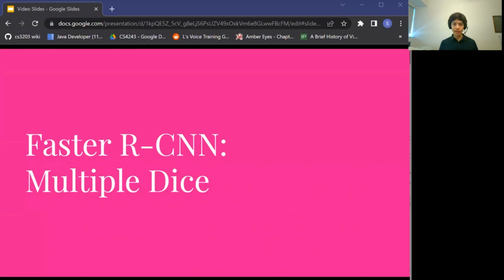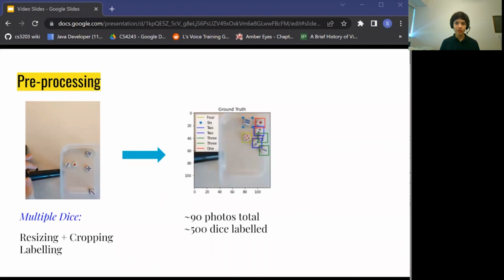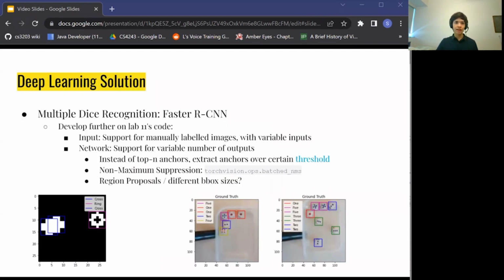And finally, we get into recognizing multiple dice inputs using Faster RCNN. As mentioned before, we manually captured our photos, and for multiple dice, I then manually labeled over 500 dice for the dataset. And as for the implementation, I decided to use a low-level approach by developing further on Lab 11's code to suit our needs.